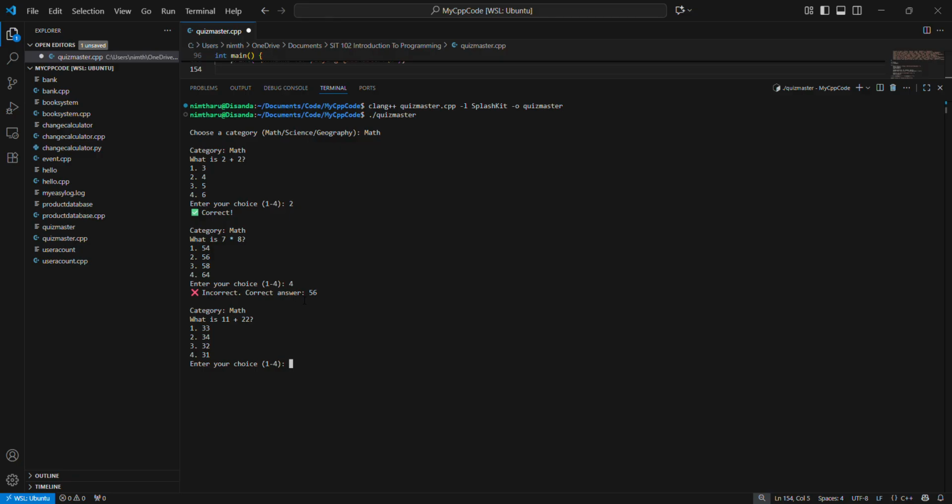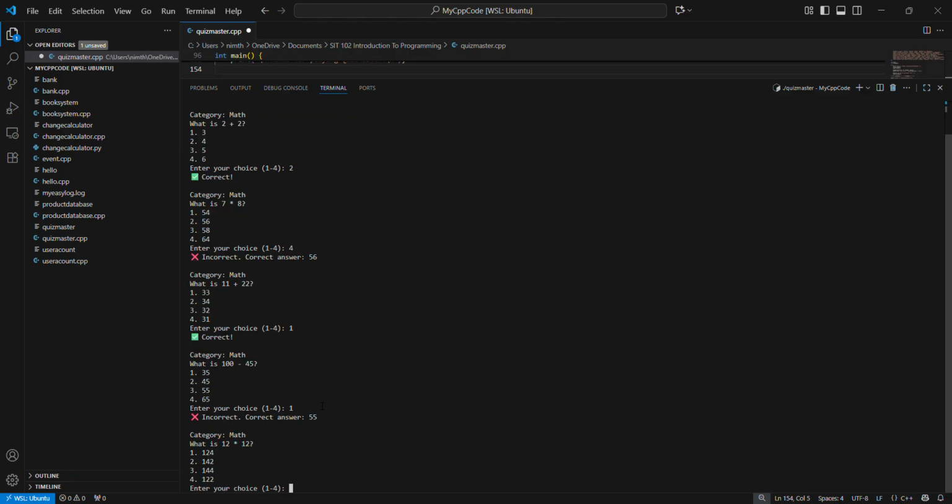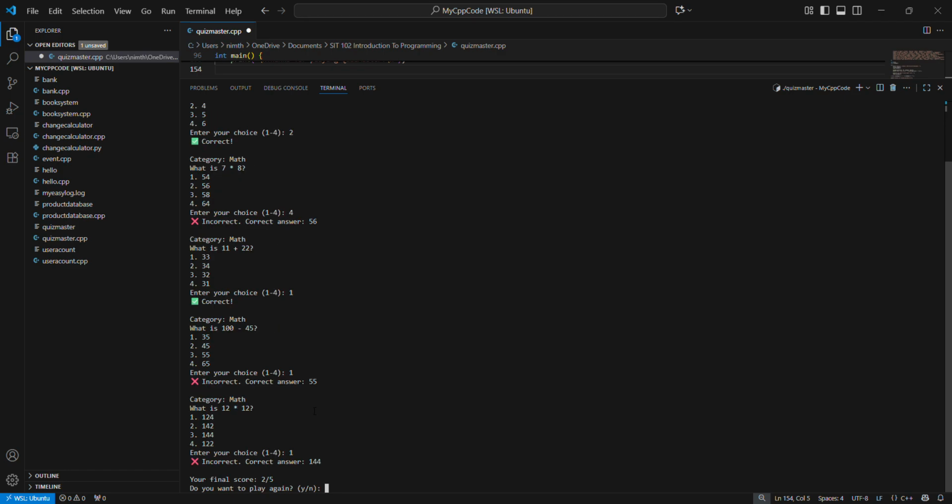If the answer is incorrect, it gives a statement saying incorrect. Now I will answer the next one correctly again. The correct answer is 1, and as you can see, it's correct. Like this, I'm going to randomly pick some answers, and after I finish all 5 questions, the program shows my total score out of 5.